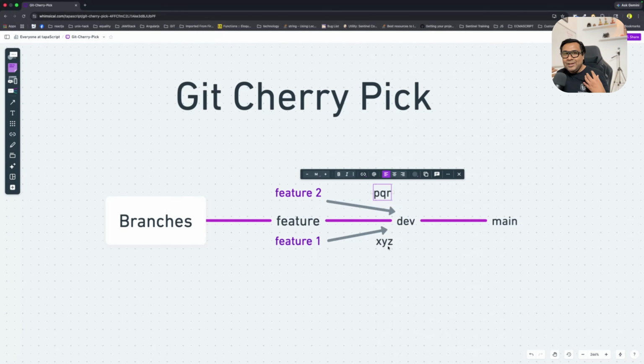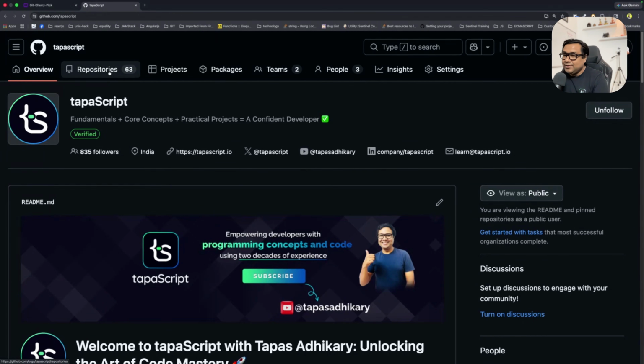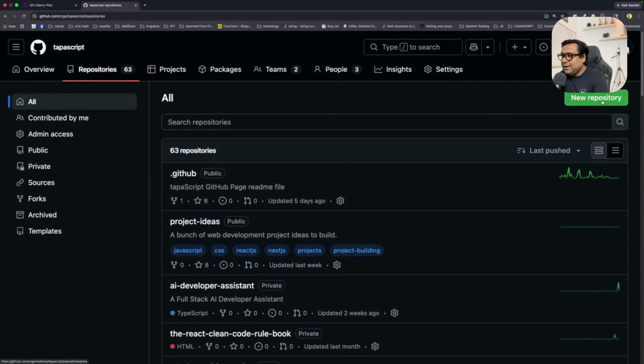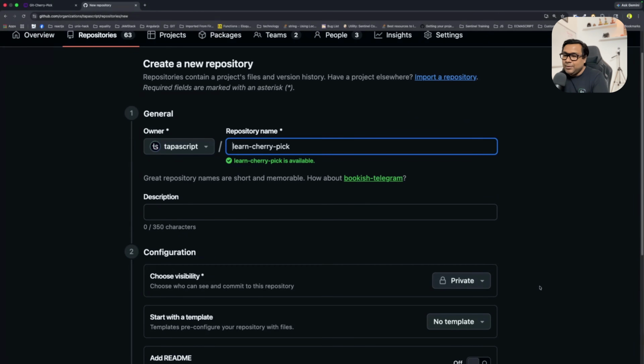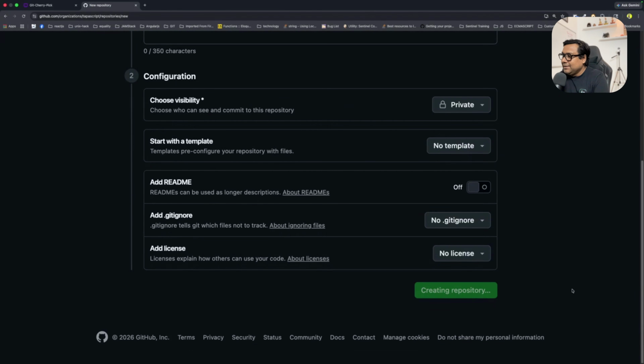Now we'll use Git and GitHub, and we'll try to experience actual cherry picking. So please do it with me. Open your terminal, go to your GitHub. Let's get started. Let us start by creating a repository. Go under repositories, create a new repository. Let's give the repository a name. I'm saying learn cherry pick. You can make it private or public as per your wish, and then create the repository.